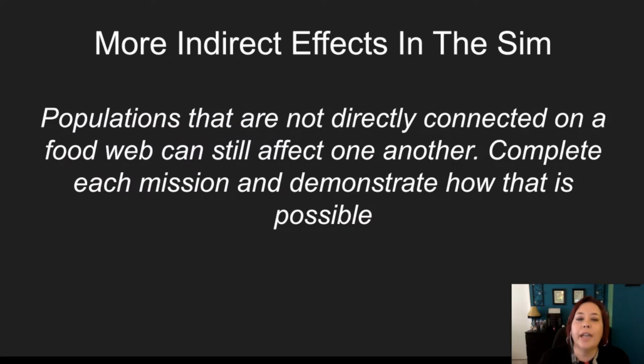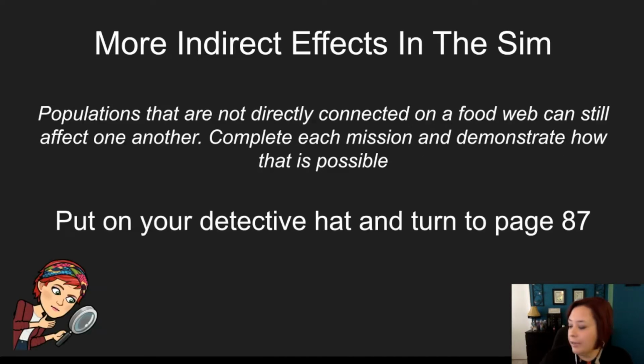So we're going to look at more indirect effects in the simulation. Populations that are not directly connected on a food web can still affect one another. So we're going to complete each mission and show how that is possible. So get ready, put on your detective hat. I've got mine right here.